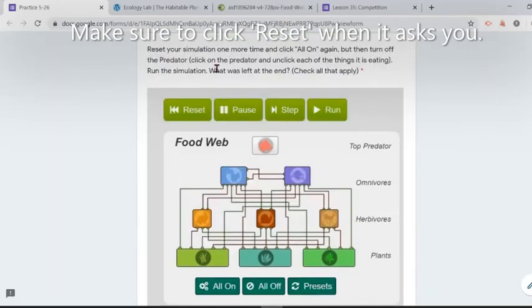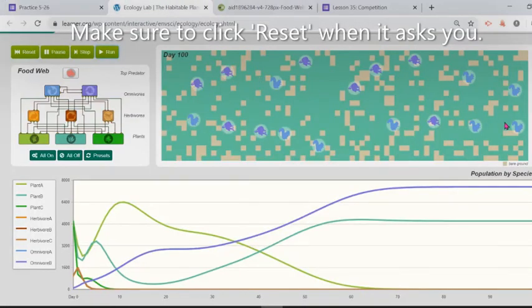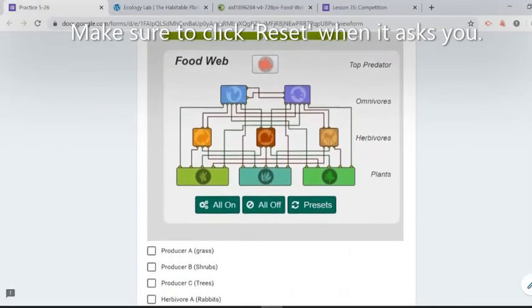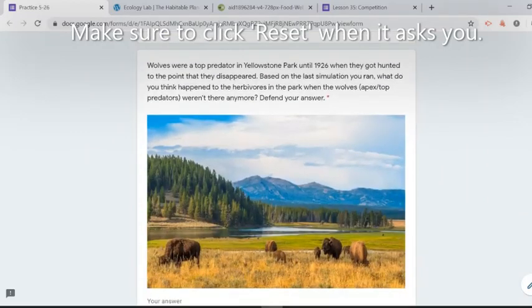Just make sure you understand what the question is asking. It says who is left, what is left at the end. And we're gonna just write down, just take note of who survived. You can either check here or check in your graph. In your graph, you can actually see the number of individuals that are alive. We're gonna answer that question, and we're pretty much done.